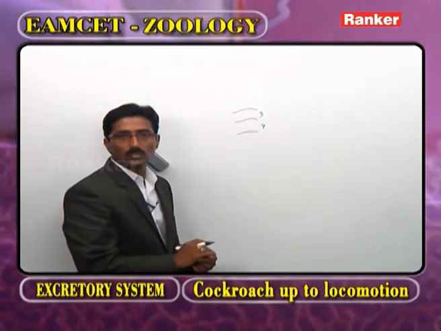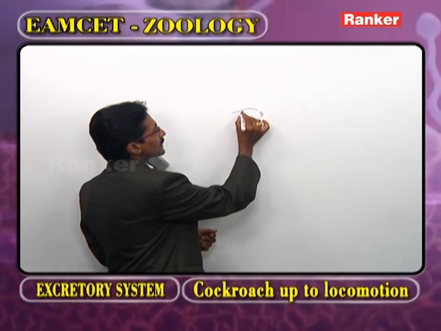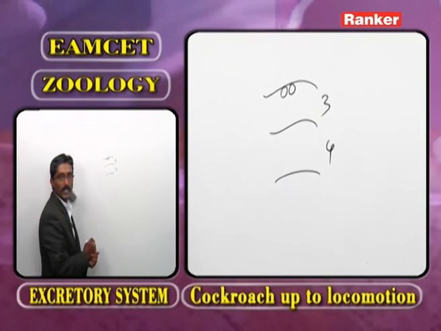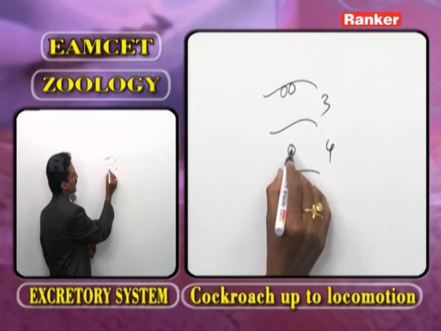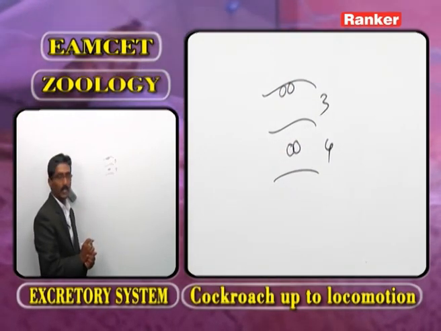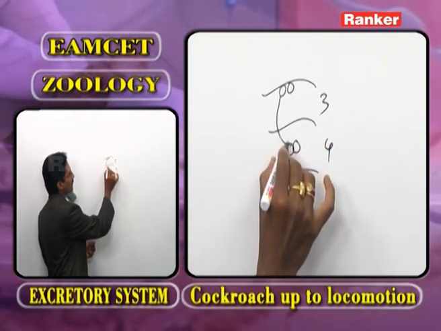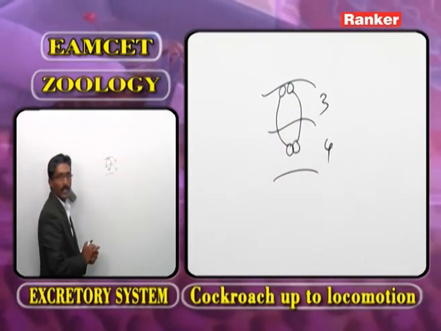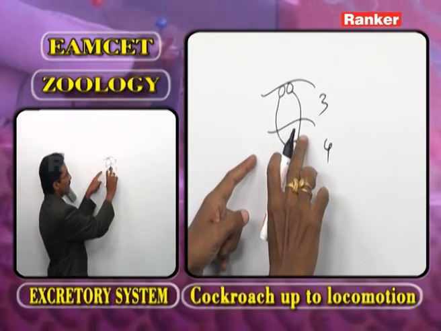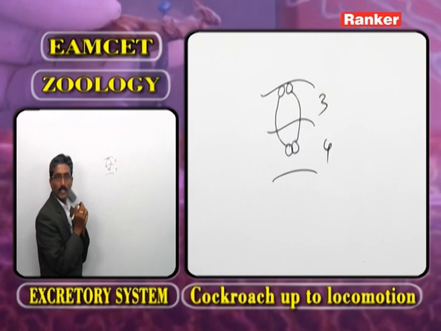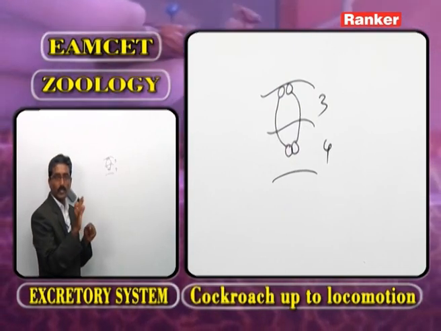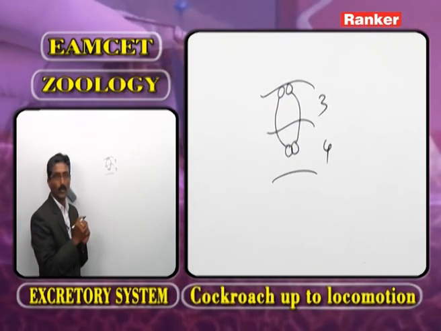This is the 4th segment. In the 3rd segment, suprapharyngeal ganglia. In the 4th segment, subpharyngeal ganglia. Both are connected by circumpharyngeal connectives. If circumpharyngeal connectives are removed, there is no formation of nerve ring.